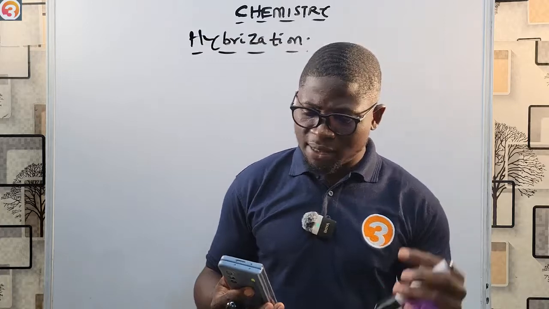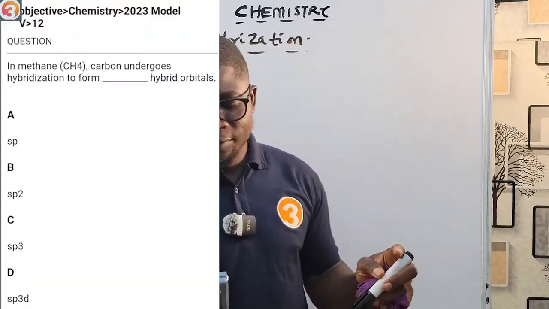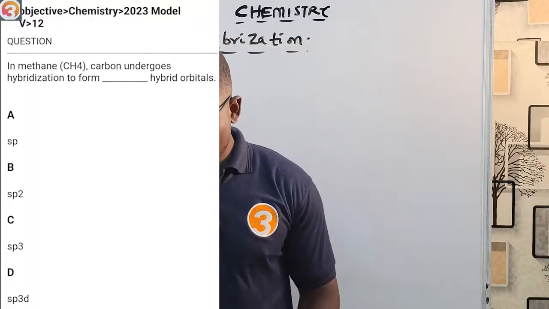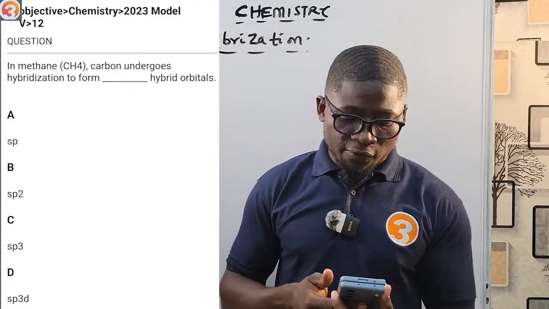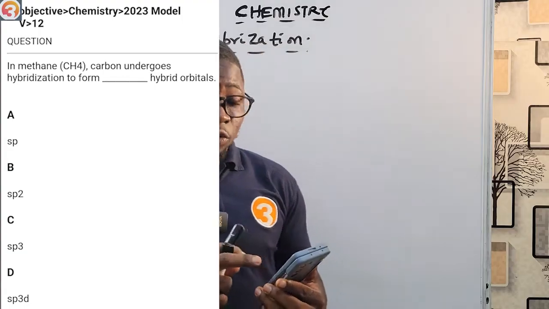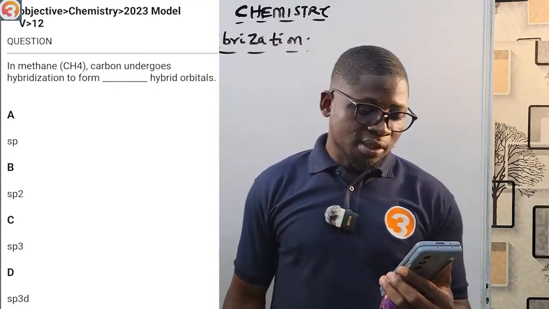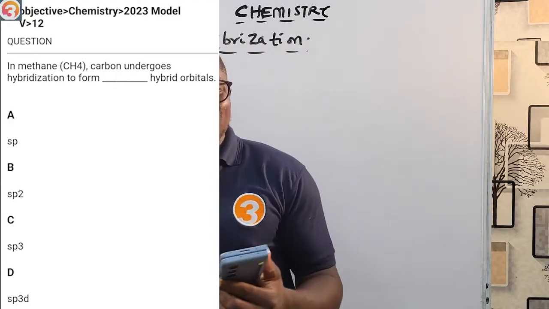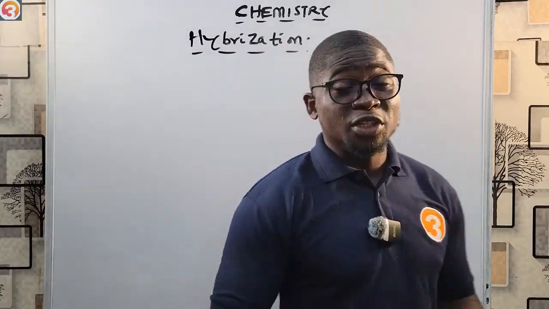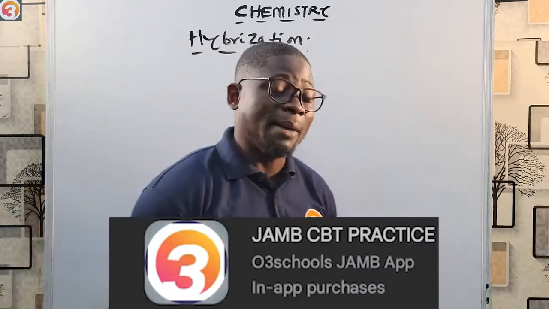I'm going to talk about the app soon, but let us see a question from the app. This is a 2023 question number 12. It says, in methane CH4, carbon undergoes hybridization to form dash hybrid orbitals. A, SP, B, SP2, C, SP3, D, SP3D. All right, so I'm going to come back to that question and many more questions because a lot of questions are being set on hybridization every year. So you do not need to joke about it at all.